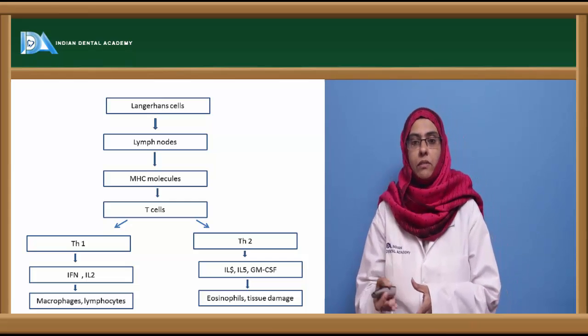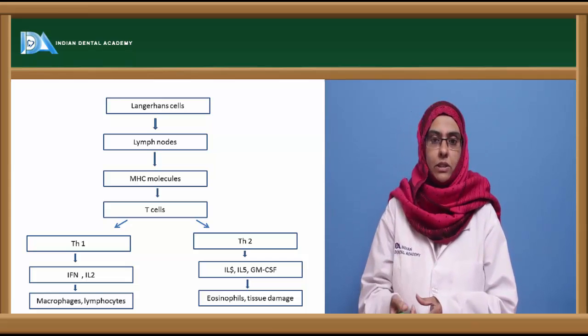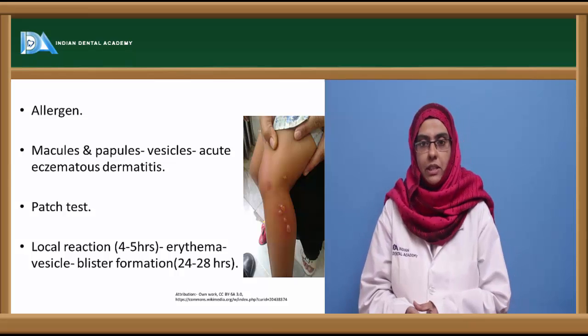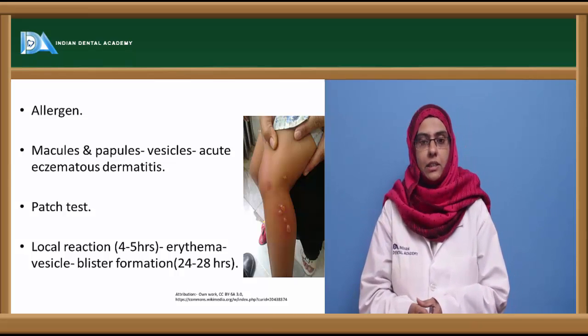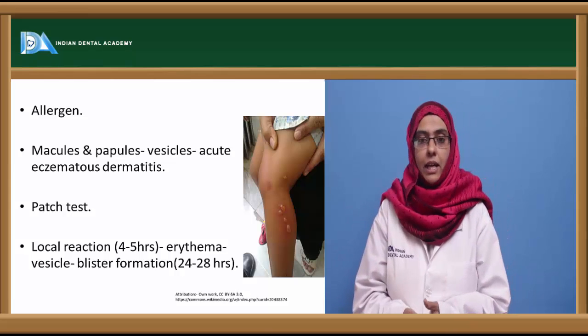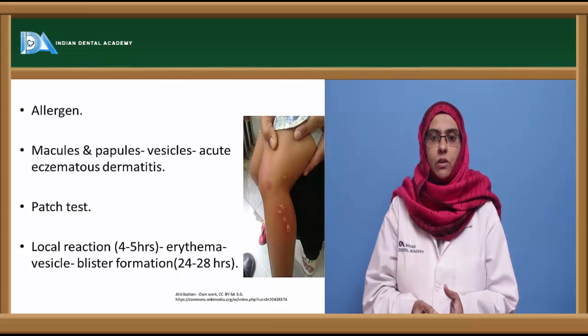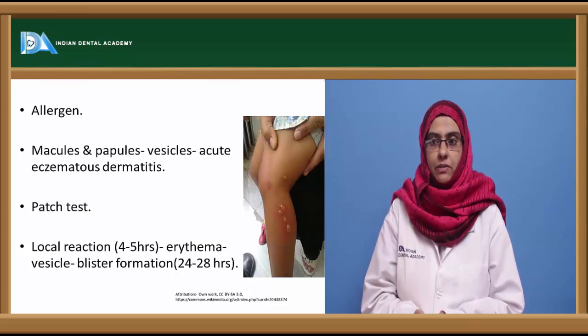So irrespective of whatever the activation is, ultimately the T cell becomes sensitized and causes the delayed type of hypersensitivity reaction. So here the allergen is nothing but a simple chemical that when it comes in contact with the skin protein becomes antigenic in nature and causes a delayed type of hypersensitivity reaction.